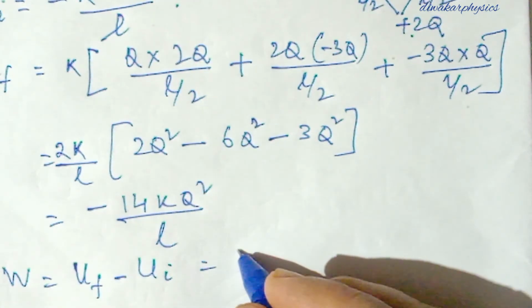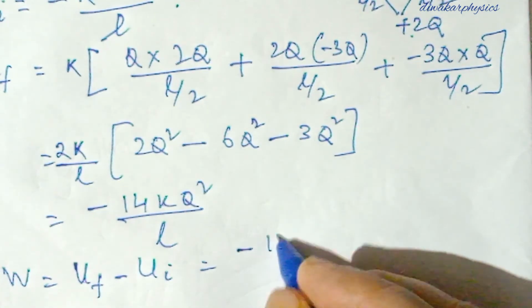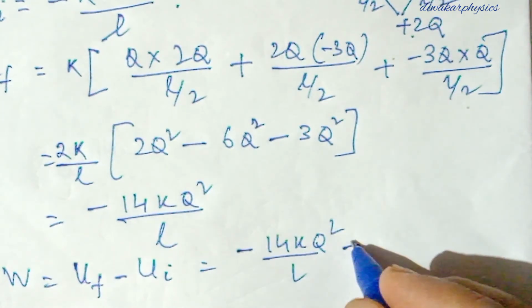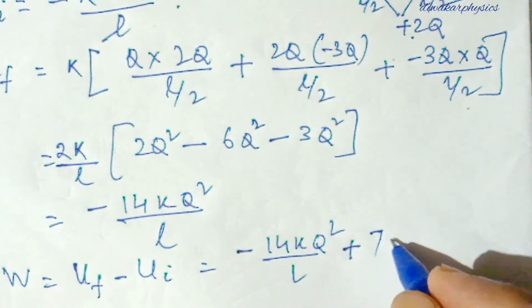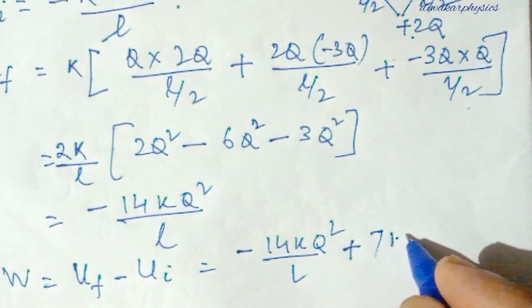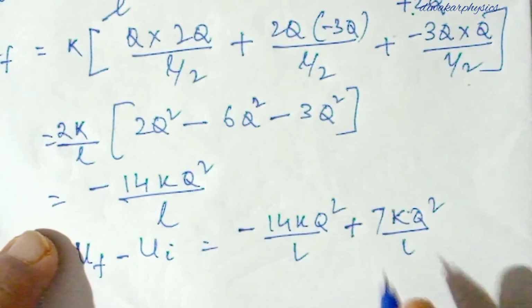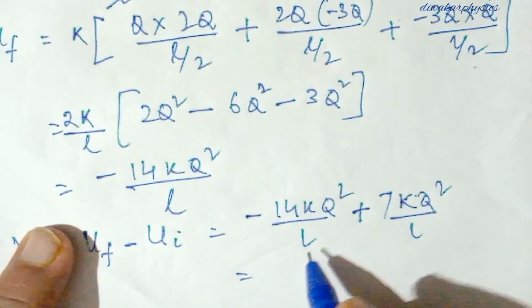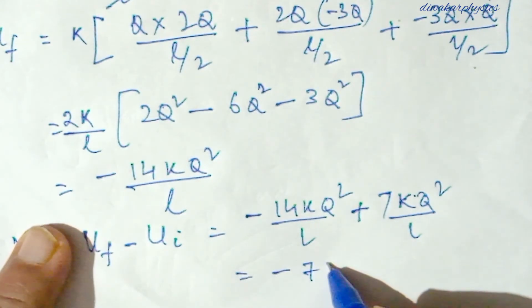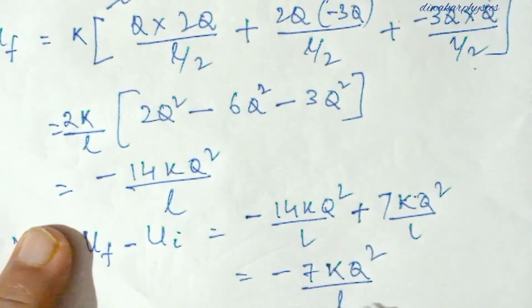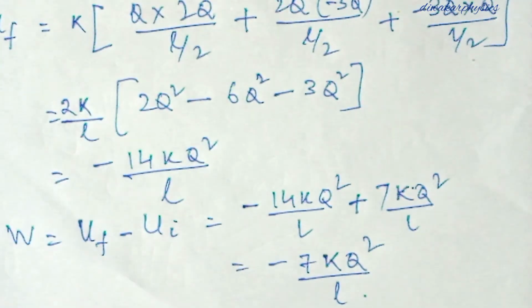So final, minus 14 KQ square by L, minus, plus 7 KQ square by L. Then the final answer is minus 7 KQ square by L. So this is the amount of work done to shift them to the midpoints. So that way you have to do it.